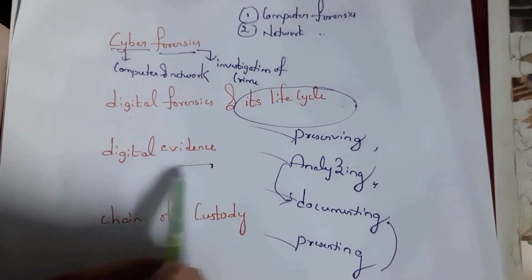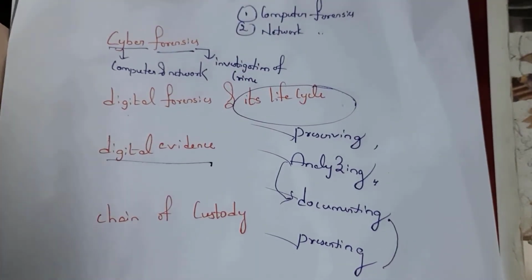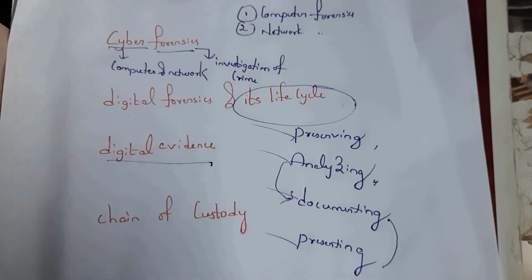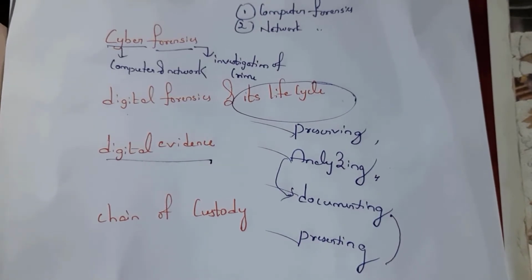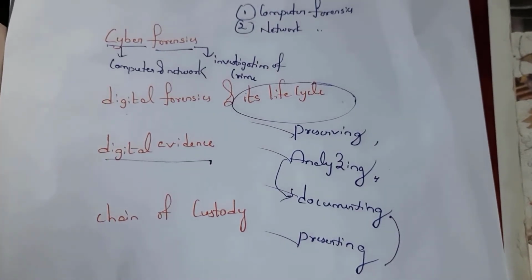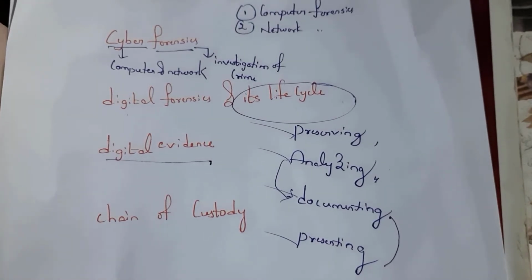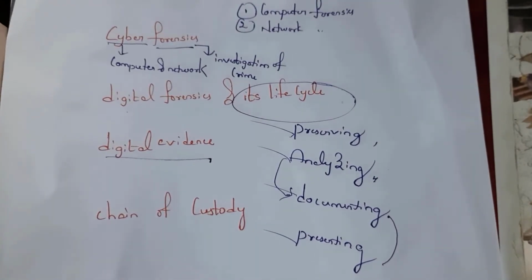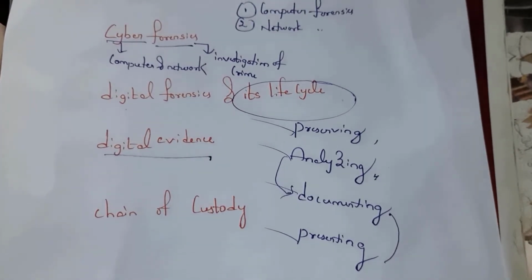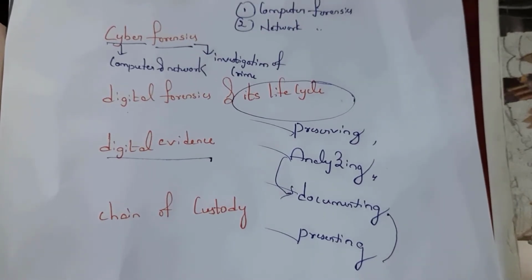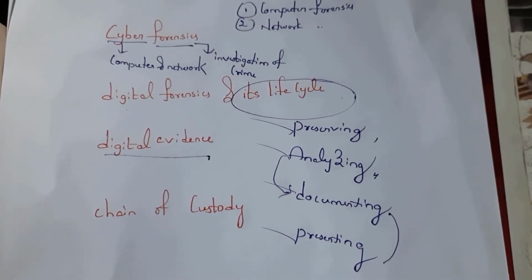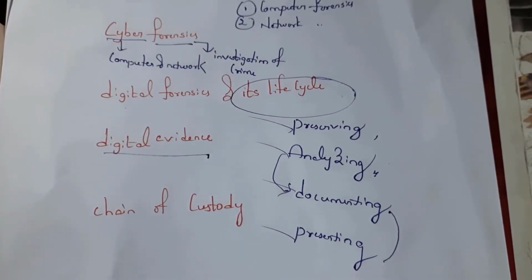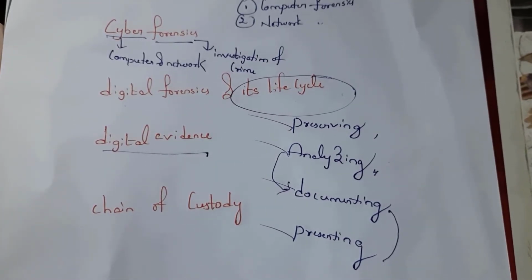Next one is digital evidence. See, evidence which is collected by a computer forensic expert is stored in a particular drive or device such as pen drives or hard disk, etc. Such evidence is known as digital evidence. Court will accept this digital evidence. For example, if the court does not accept this digital evidence, then the forensic officer should explain that the information which he has gathered is correct. See, any data or information that can be stored and transmitted in digital form which can be used as evidence is known as digital evidence.